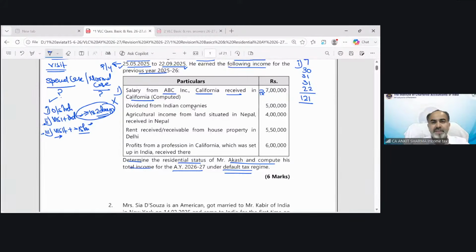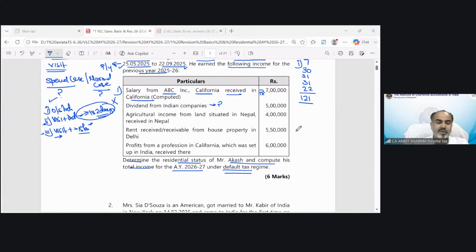Next, dividend from Indian companies. Okay, what is your opinion, students? Simran is saying yes. Vitali is saying yes. Vishaka is saying yes. Amal is saying yes. Aditya is saying yes. Correct.